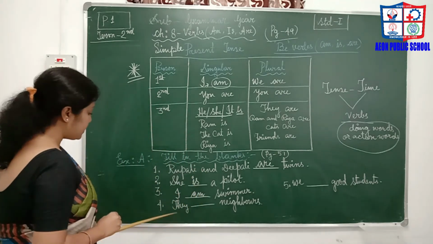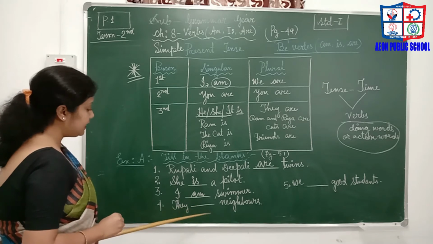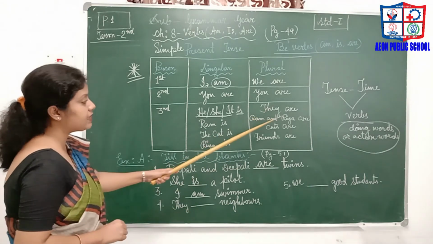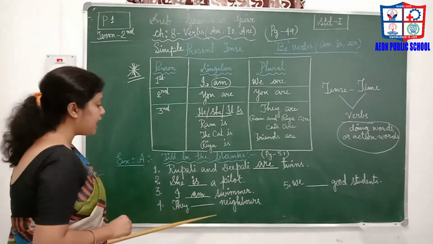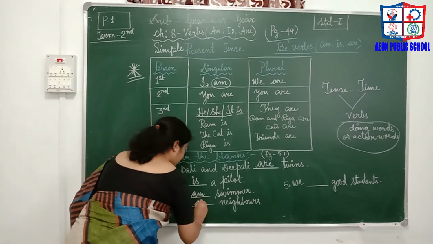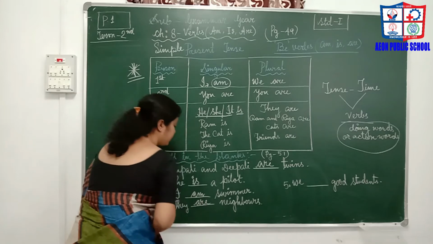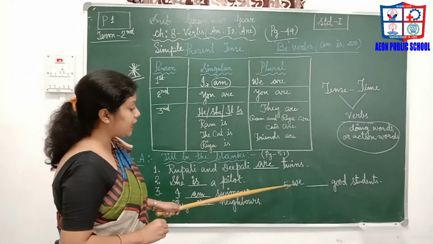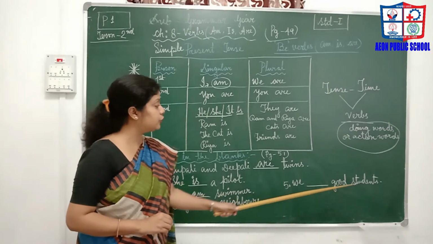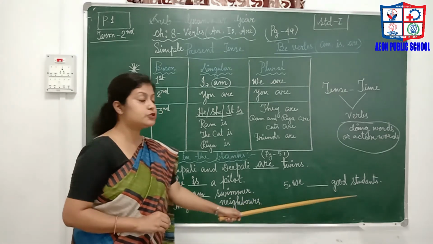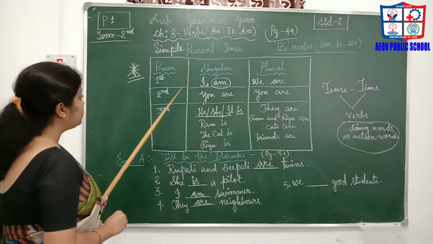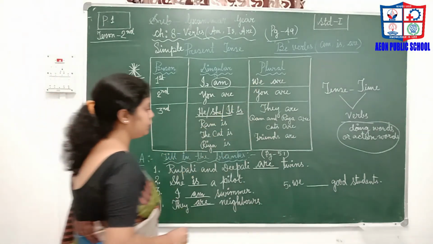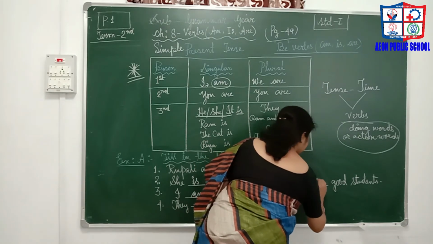Next, in question number 4, they dash neighbors. Here it is they, which means are. They are neighbors. So in the third person plural number, we use are. As in number 5, we dash good students. We means the first person plural number, so we use the verb are.